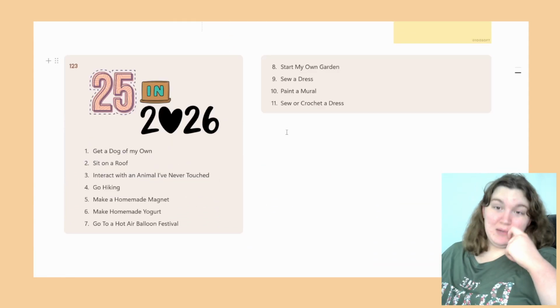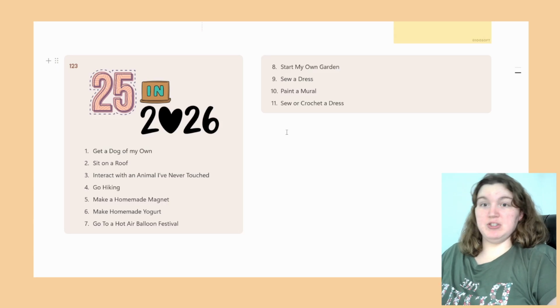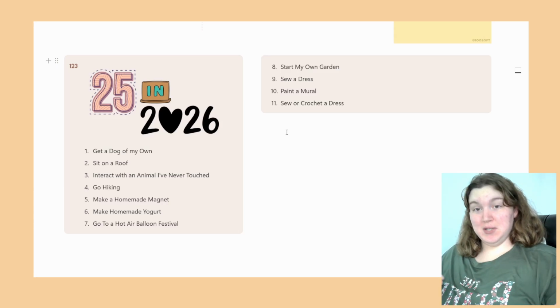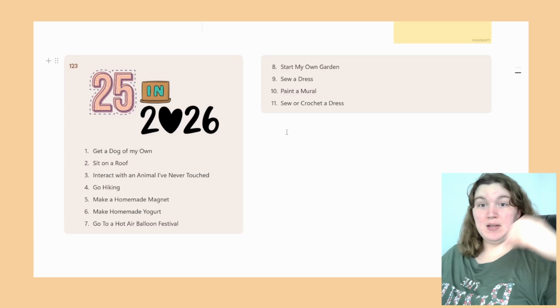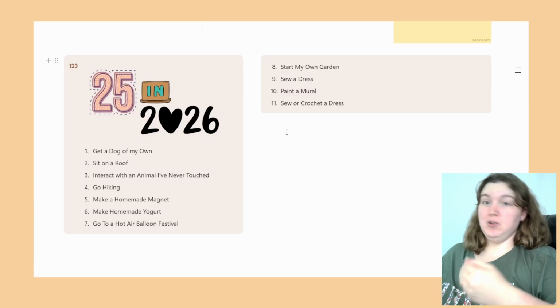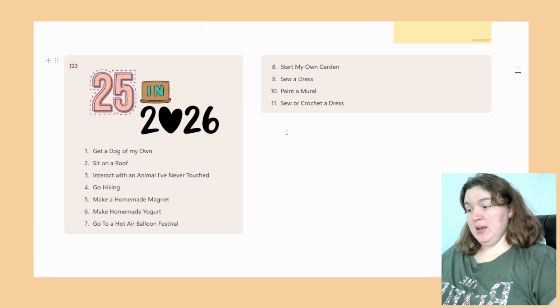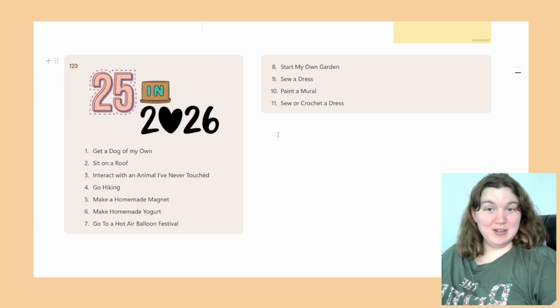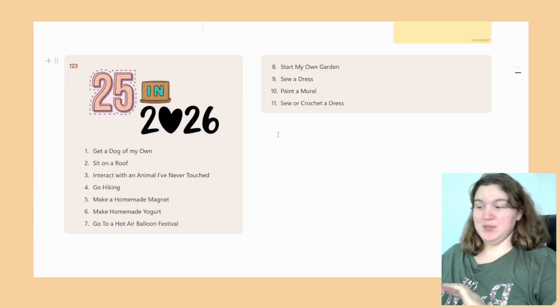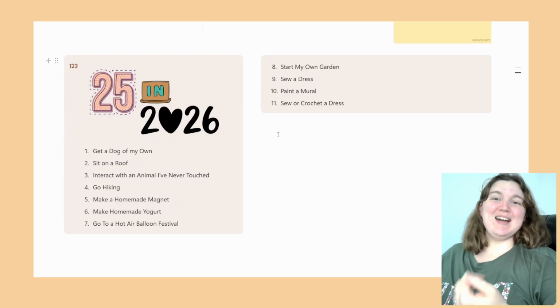This part is something I'm really excited about. So this is something I started a few years ago. I'm one younger than the year, so turning 25 in 2026. So I like to pick a number for my age of different things I can do that are new, something I haven't experienced before. And that is actually how I started crocheting. I had learned crochet before, but I'd never really been able to stick with it. And so because I put that on my list, I ended up sticking with it.